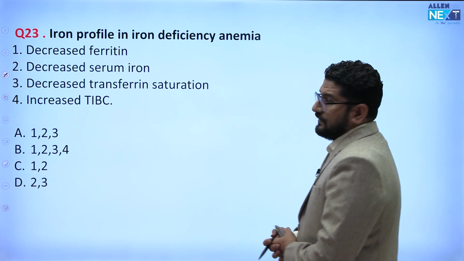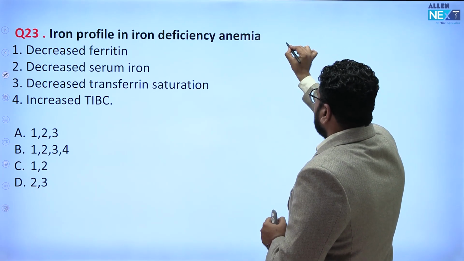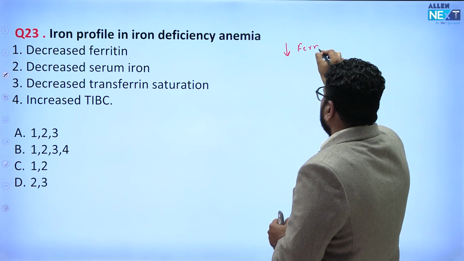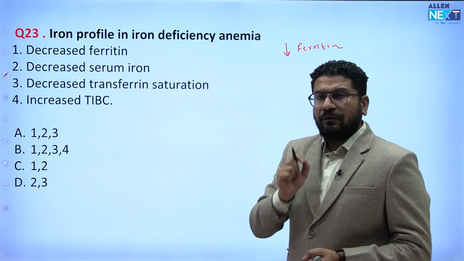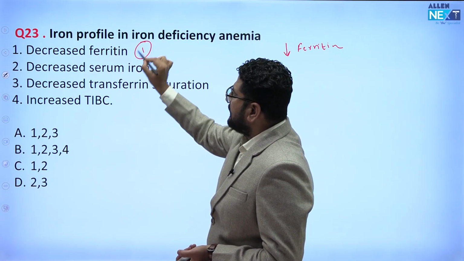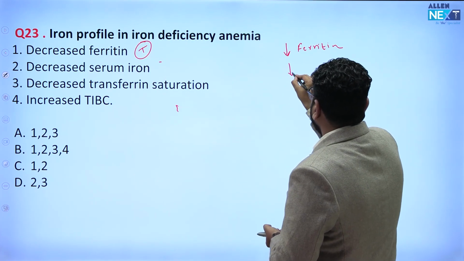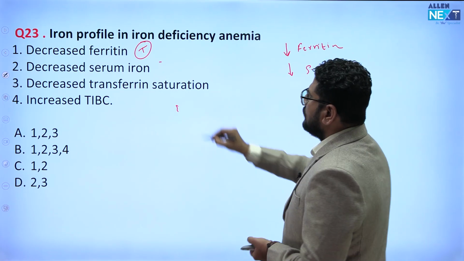Iron profile in iron deficiency anemia. The first thing we will see in iron deficiency anemia is decrease in ferritin. Ferritin means the storage form of iron. So this is a correct statement. Ferritin is decreased. Then you will see there will be decrease in serum iron. This is also a true statement.